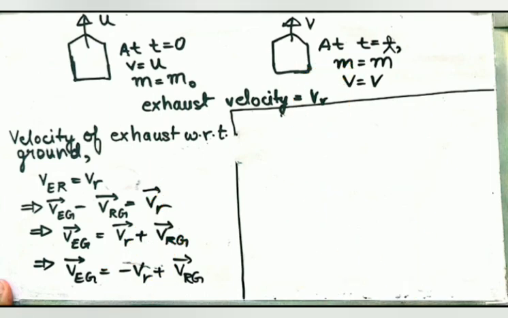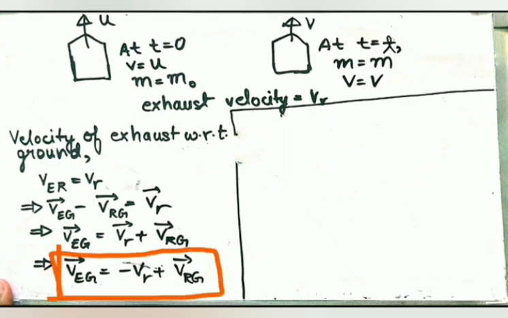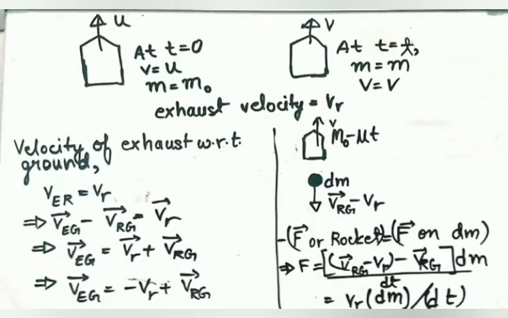So what we obtained here is the velocity of exhaust with respect to the ground frame, and why we need it you'll further come to know. I'm going to calculate what force is being exerted on the rocket.